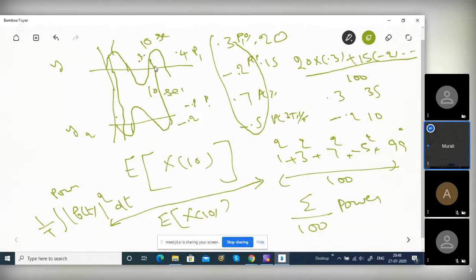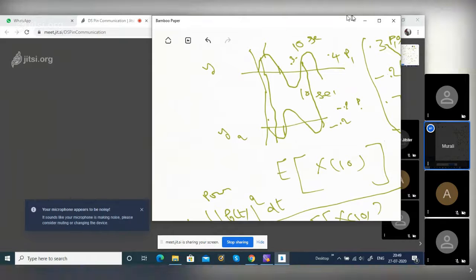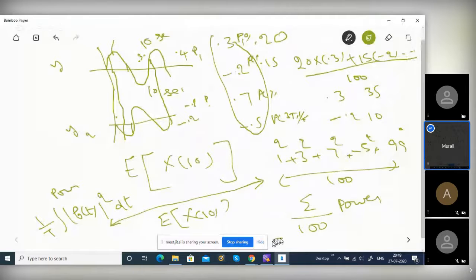X of T1 and X of T2 is a number actually, right? That variable, if you weigh by the probability and sum it, that will be the average value of the product, the average value of X of T1 and X of T2. E of X of T1 and X of T2.